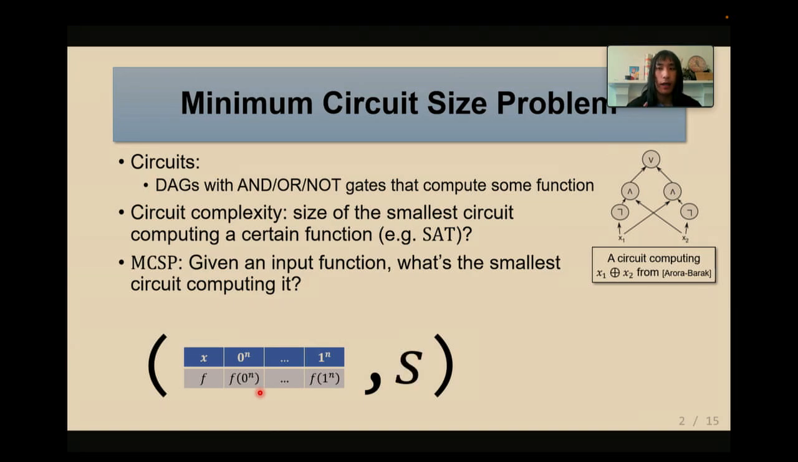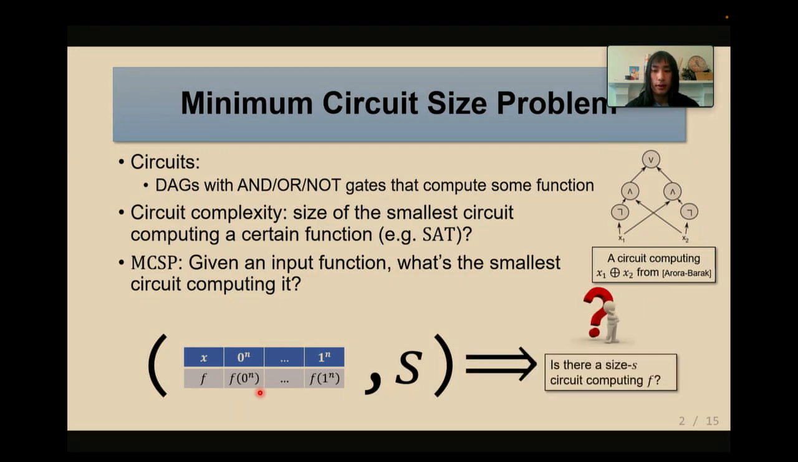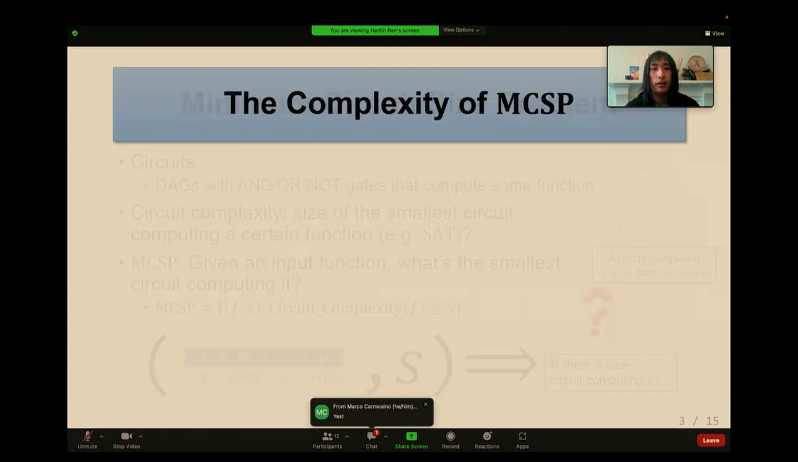And the second input of MCSP is a size parameter, as you want to decide whether there is a circuit of that size that computes F. So this is the definition of MCSP. Is everything clear? If it's clear, I'll proceed. Oh, I see someone in the chat. Marco said yes. Thank you.